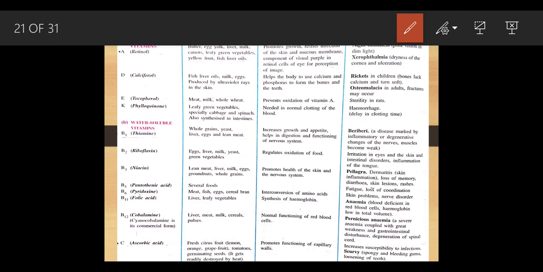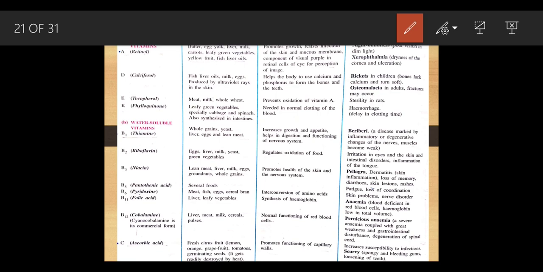Now, vitamin K. Vitamin K is called phylloquinone. Okay, phylloquinone. This phylloquinone you are going to get mostly in leafy vegetables, spinach. The function of this phylloquinone is that it helps in the clotting of the blood. We have studied this in calcium as well. Okay, normal clotting of the blood. If there is a deficiency of this vitamin K, it can cause a hemorrhage problem.